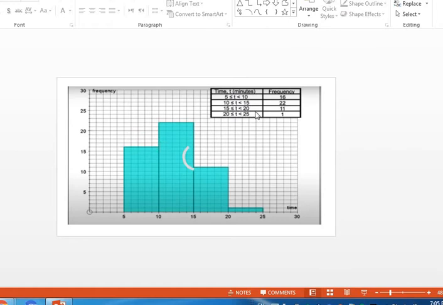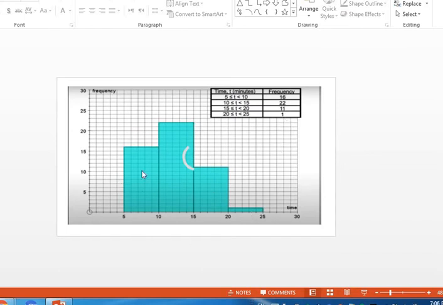From 10 to 15 is 22, so I go up until I reach 22. Then from 15 to 20, 11. Go up until I reach 11. And here from 20 to 25 is just 1.